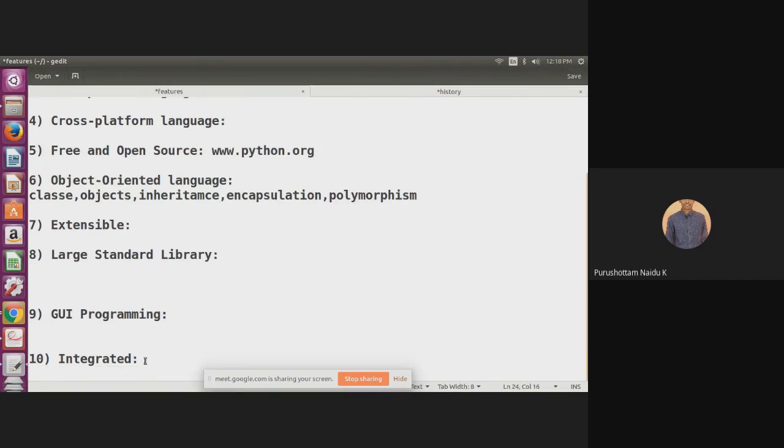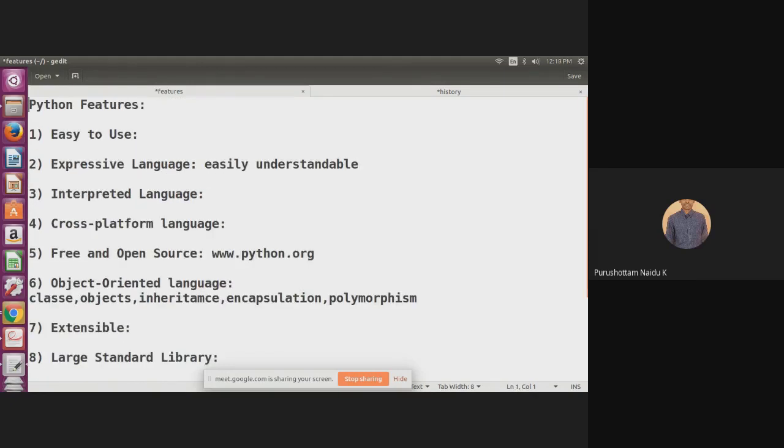And the last one is called integrated. It can be easily integrated with other programming languages such as C, C++, Java. That means Python is easily integrated with other programming languages such as C, C++, Java. So these are all some of the features of Python programming.